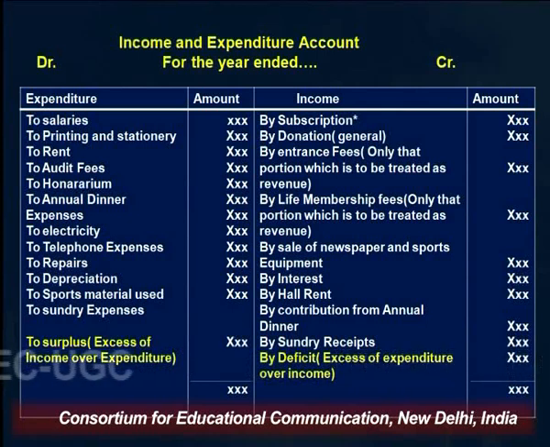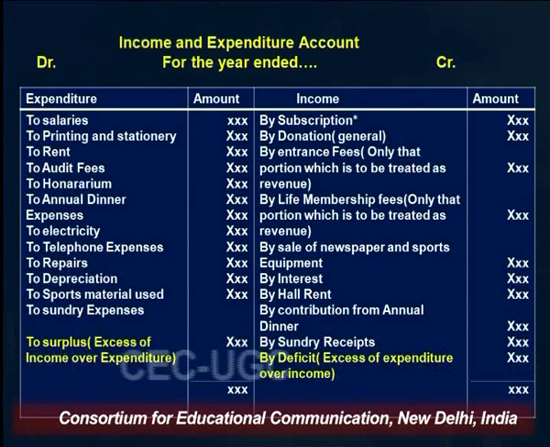Then donation. I'll be explaining this specifically, what kind of donations there are, whether they are general or specific. If it is given in the question that the donation is not meant for some specific purpose, the purpose of the donation is not specific. In that case, it will be treated as a general donation, and if it is a general donation, that means this item is recurring in nature. So what you have to see while preparing this income and expenditure account is whether the item is a revenue item or not. If it is a capital nature item, definitely it is not going to be shown in this account.